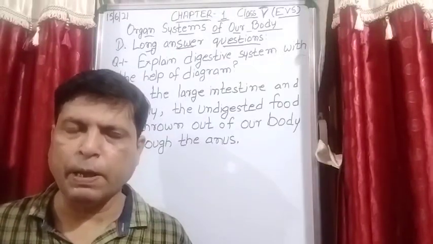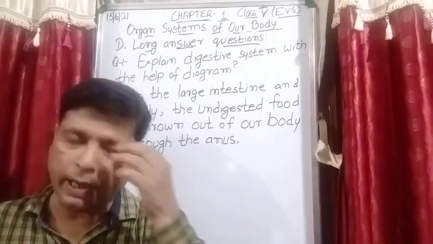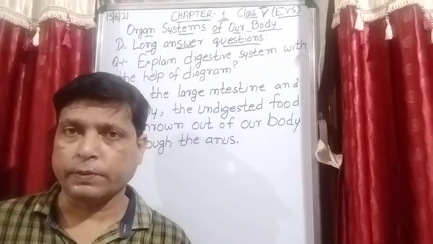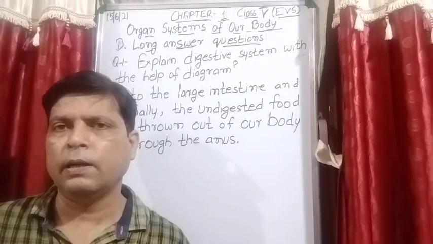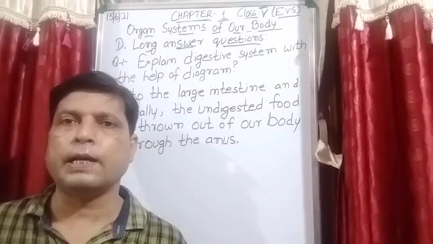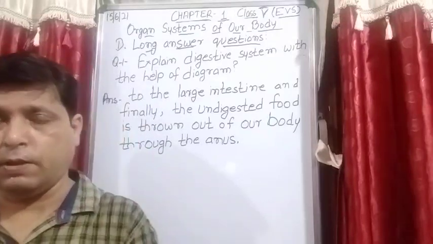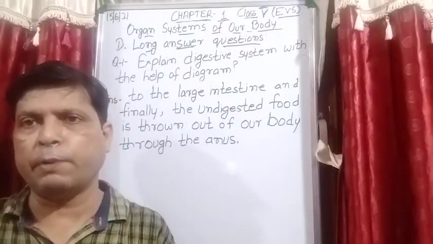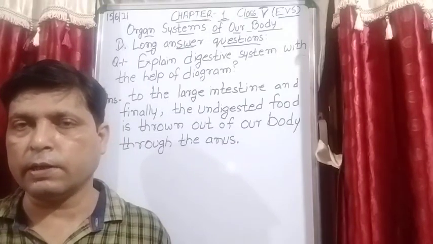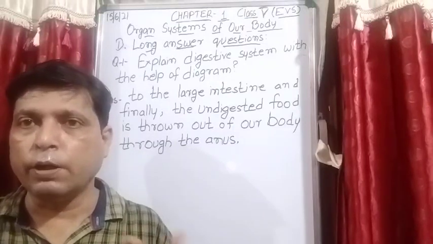When I explained the circulatory system, I explained that the blood vessels which are attached to the heart are arteries and veins. दोनों ही blood vessels हैं, artery भी vein भी, but due to their function their names are changed. Is it clear? There is a change in the name because they have different functions.